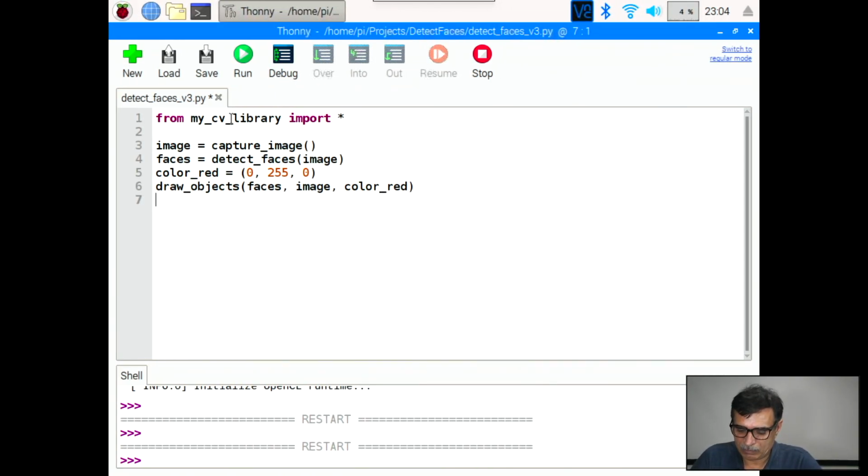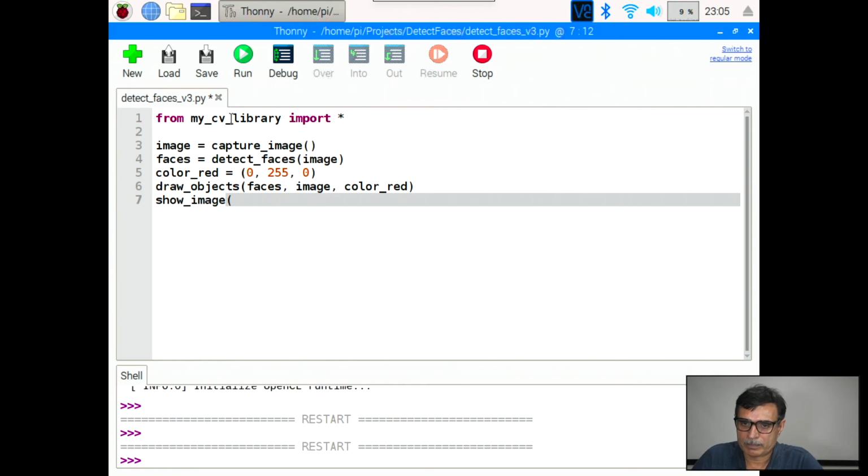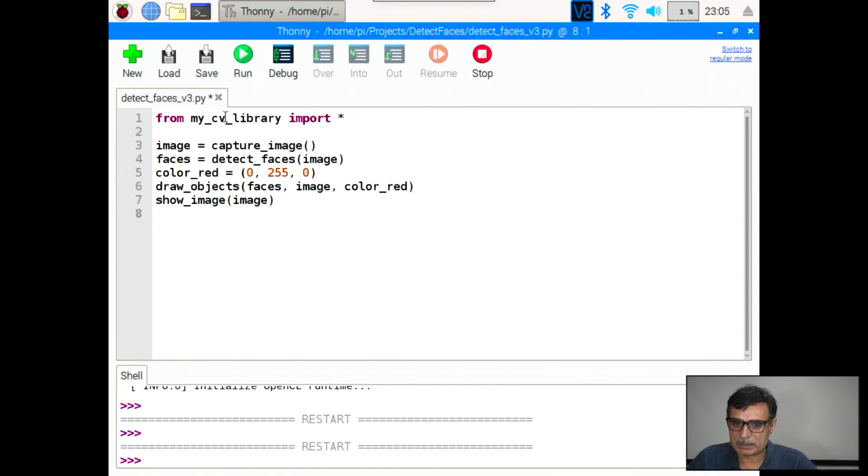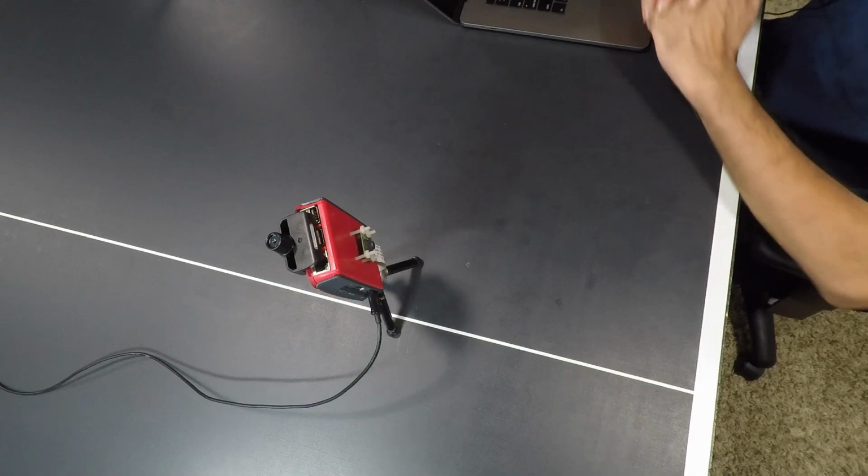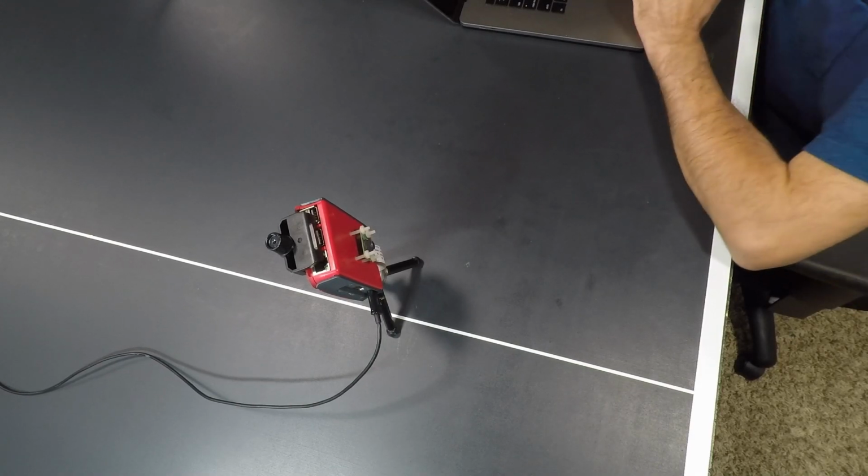And finally, we call the function show image and pass the image object. So now the program is complete. So let's run it. Look at the camera. Here you go.